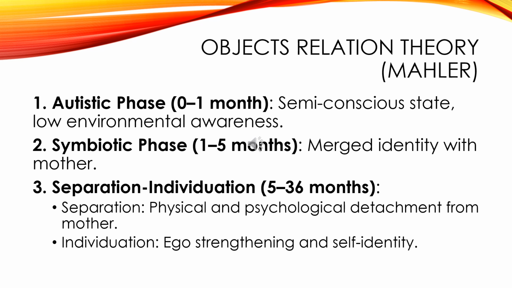First is the normal autistic phase, a semi-conscious state with low environmental awareness. The second is the symbiotic phase, merging identity with the mother. And the third is separation and individuation. The next slide will explain in more detail.